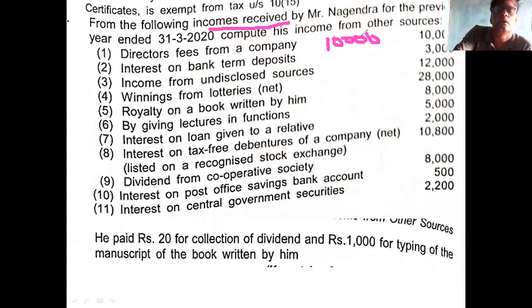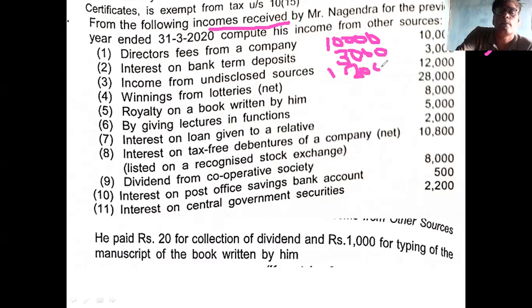Second point, bank interest is there. This is also direct income. 3,000. There is no adjustment. Then income from undisclosed source, 12,000 is there. You take that.